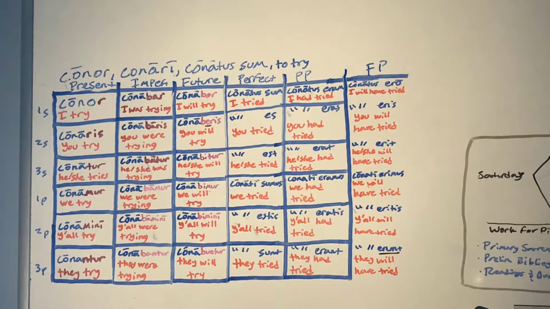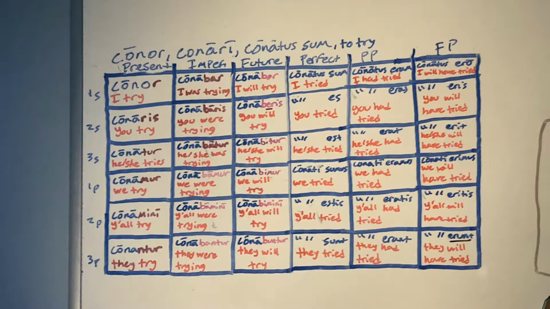Translated into English, this would be I will have tried, you will have tried, only he will have tried. She will have tried would have been konata erit. Then konati erimus would be we will have tried. Then y'all will have tried, and then they will have tried. We did it! We conjugated a deponent verb.